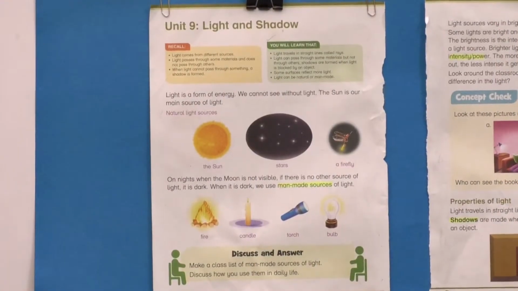Moving toward the reading context, the name of the chapter is light and shadow. In this chapter we will firstly study about light, and after that we will study about the sources of light. There are two sources of light. One is natural source of light and the other one is man-made sources. The next topic will be properties of light. After that we will study about the materials and light, and the materials which can pass through and cannot pass through the light are opaque, transparent, translucent, and after that we will study about the reflection of the light.